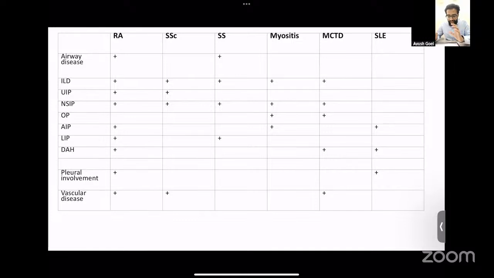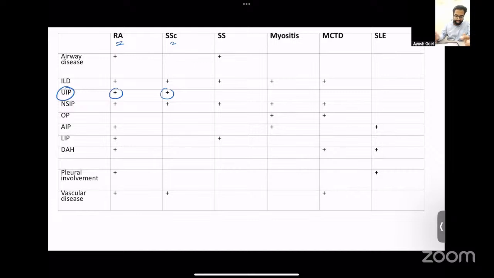This is a table in which I've tried to consolidate the different pulmonary features seen in the different CTDs. I've only added a plus in those diseases and those areas where it is more commonly seen. Rarely, all features can be seen in most of the CTDs. I've added a plus where it is more common. So I'll just go through this. For example, if we look at a UIP pattern of ILD, then the UIP pattern is seen only in RA and it is seen only in SSc.